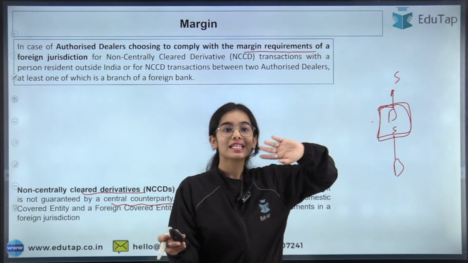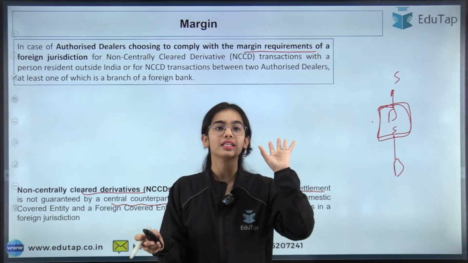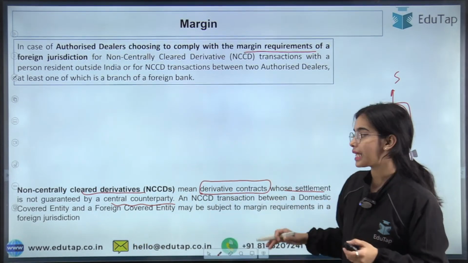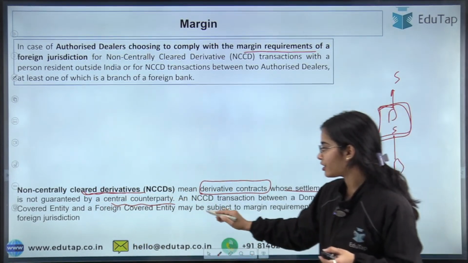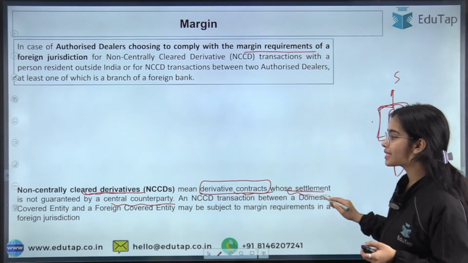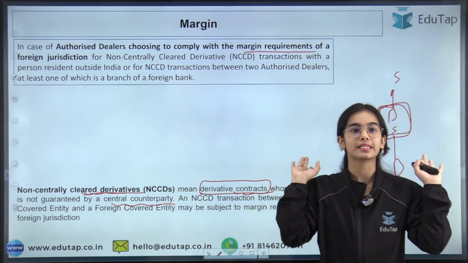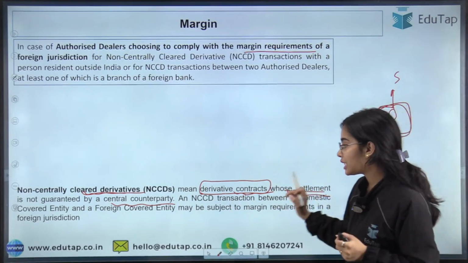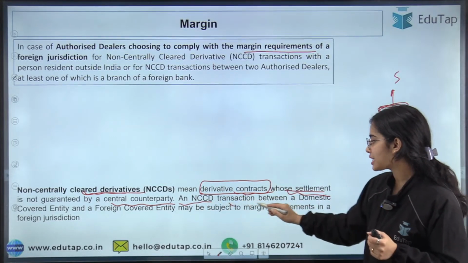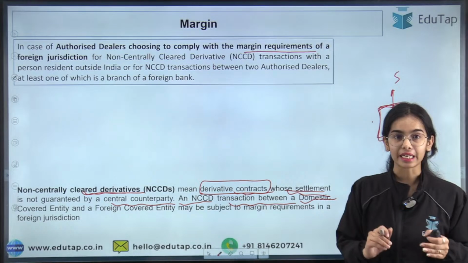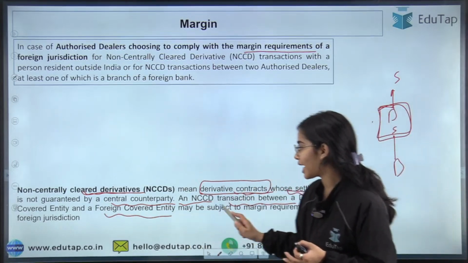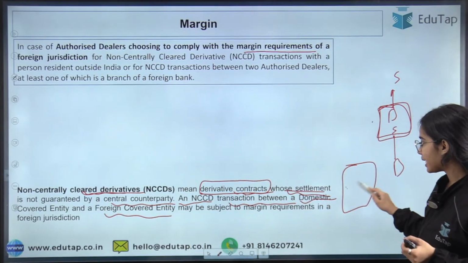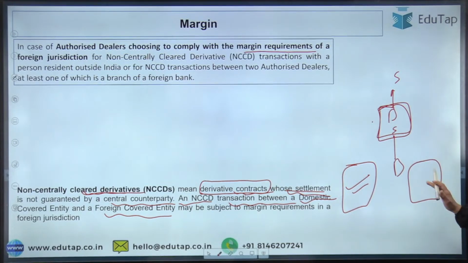But here the central counterparty is not guaranteeing the trade. So these NCCD transactions are between a domestic covered entity and a foreign covered entity, that is, a person resident in India and a person resident outside India.